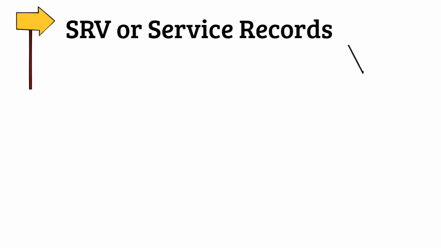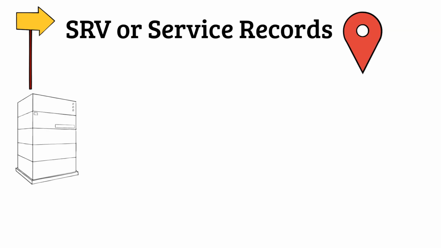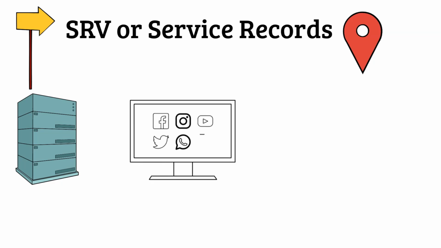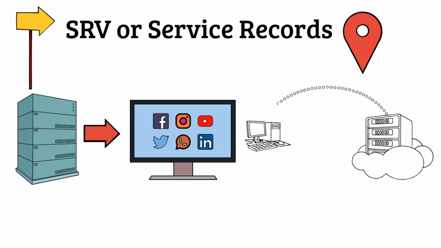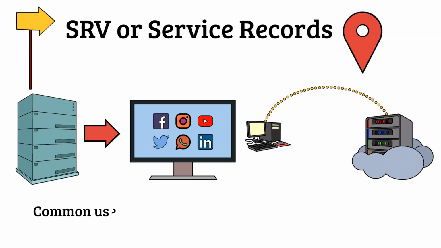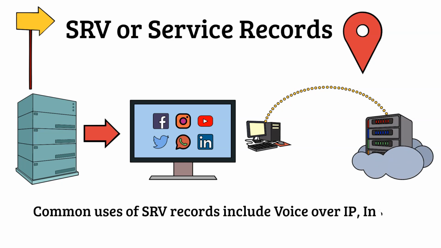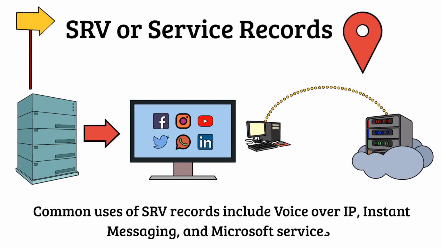Then, we have SRV or service records. This type is used to specify the location of a particular service within a domain. It provides information about which server offers a specific service, as well as the port number and priority for accessing that service. When an application or client queries the DNS for an SRV record, the DNS responds with the details of the server, including the port and priority. The client then connects to the specified server to use the service. Common uses of SRV records include voice over IP, instant messaging, and Microsoft services.